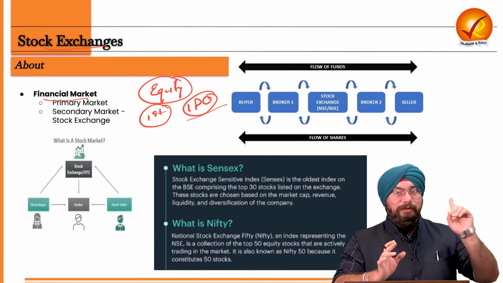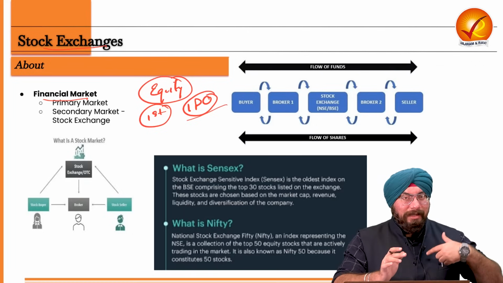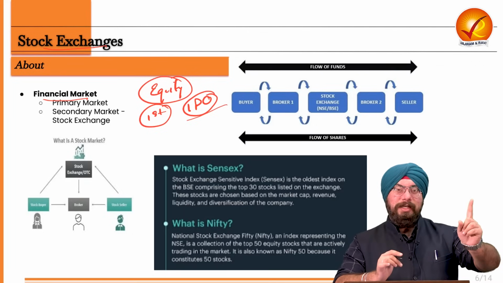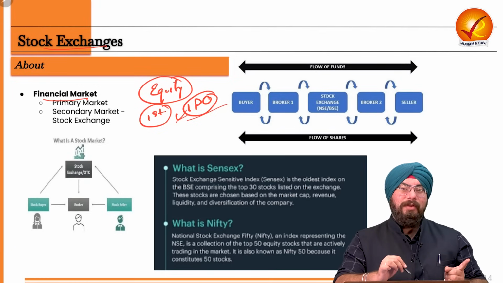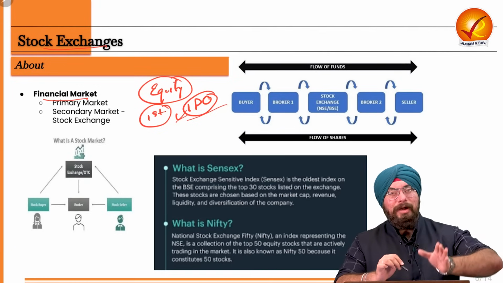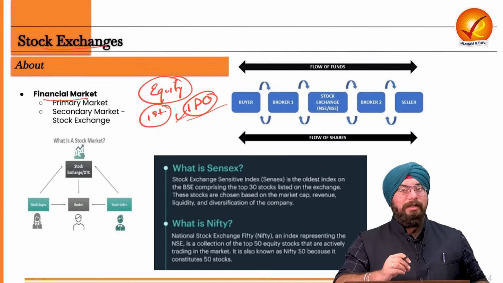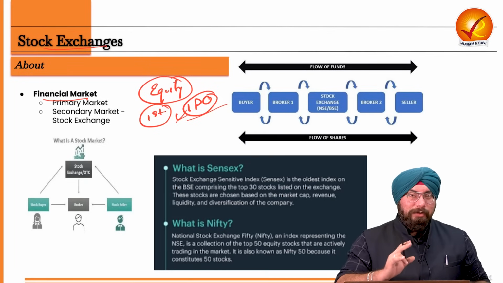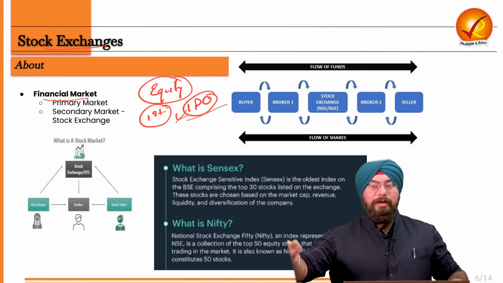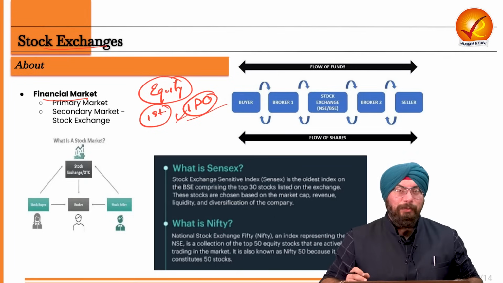Understand one thing. The first step is, I as a company, I am selling the shares to the public for the first time. That is your IPO. But let's say after the IPO happens, people start distributing the shares amongst themselves because a share will be having a price. So let's say I tell the other person, okay, I want to buy 20 more shares from you, because now people are having the control over the shares.